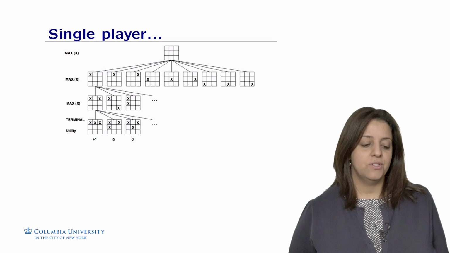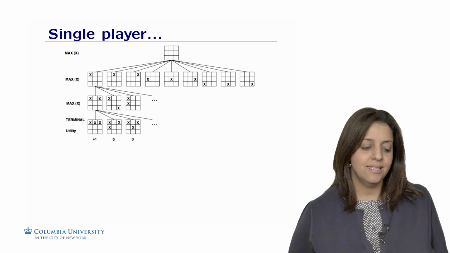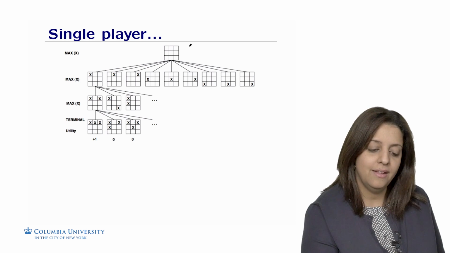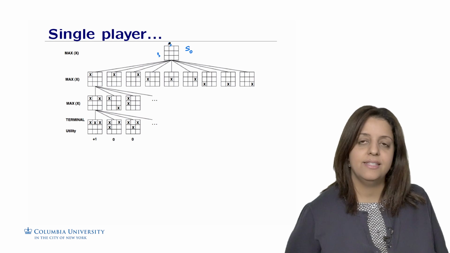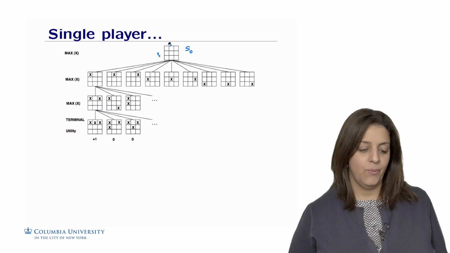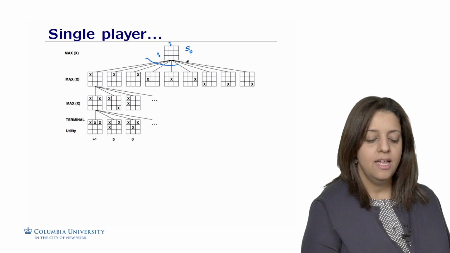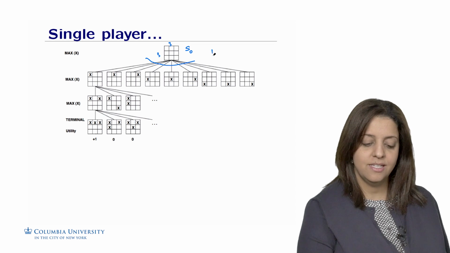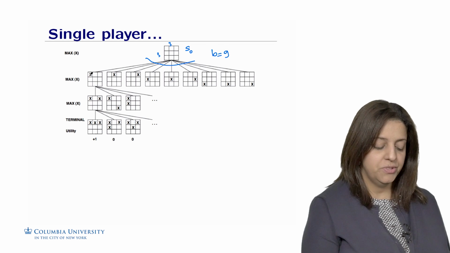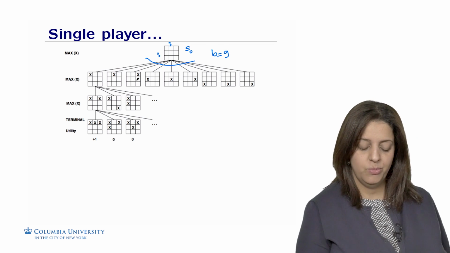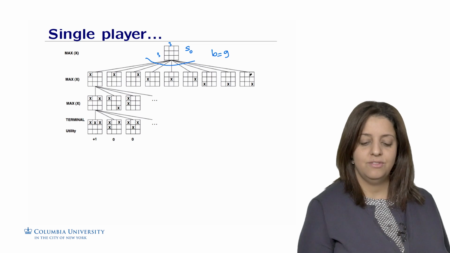So let's examine what the search space looks like. Max is going to start the game. The initial state is S0, in which the board has 3 by 3 cells. So Max can put the cross anywhere, which represents 9 possible actions. So this is a branching factor initially of b = 9. So Max could put the cross here, here, or anywhere on the board, in any of these children.